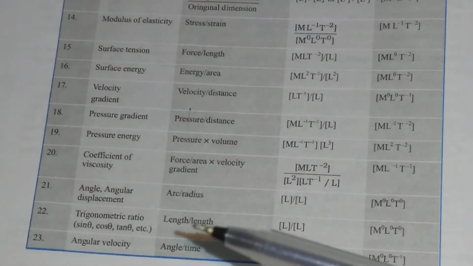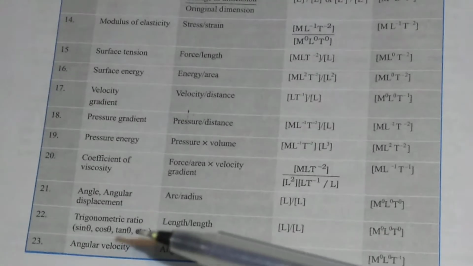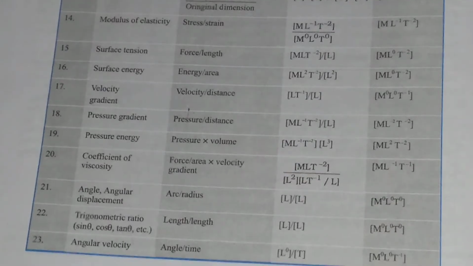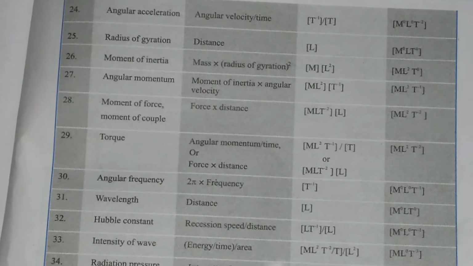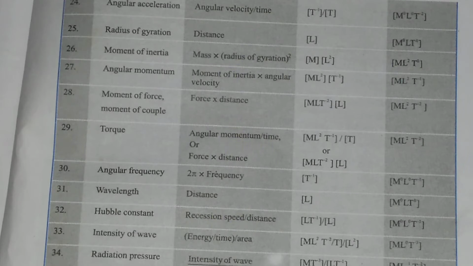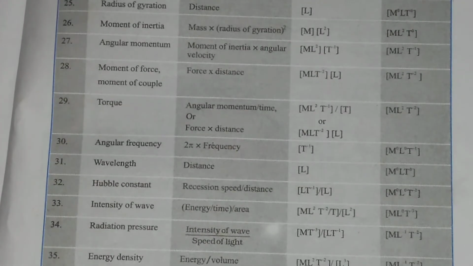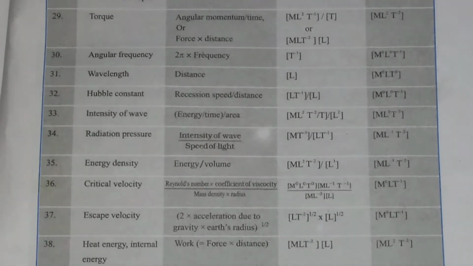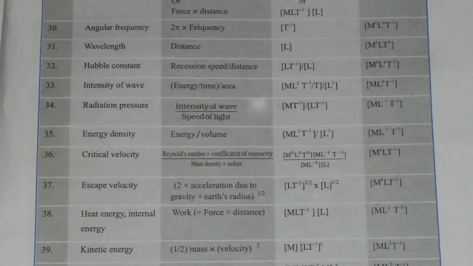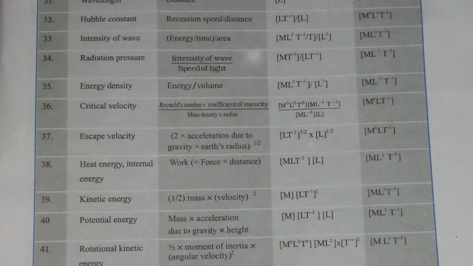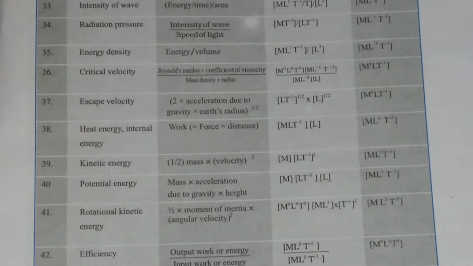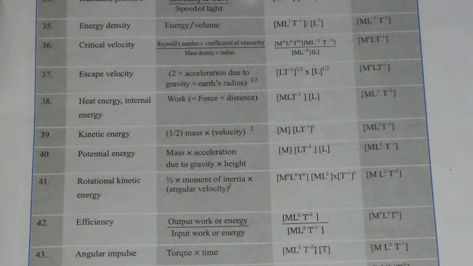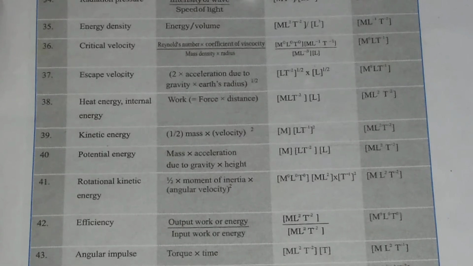Then trigonometric ratios of different angles, angular velocity, angular acceleration, radius of gyration, moment of inertia, angular momentum, force, moment of couple, torque. So you see a large number of physical quantities in this table, and all these you will read in your class 11 and class 12.